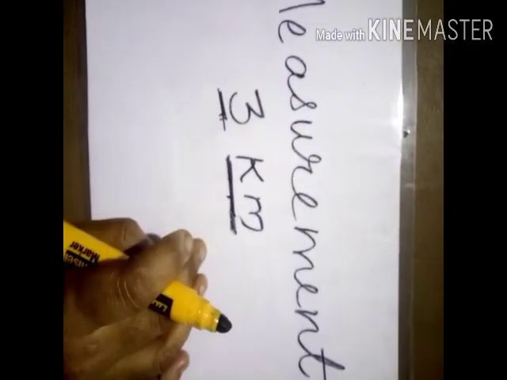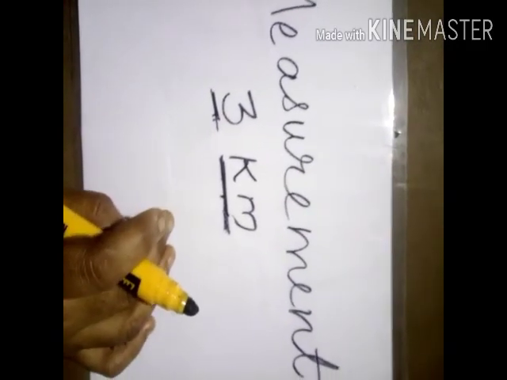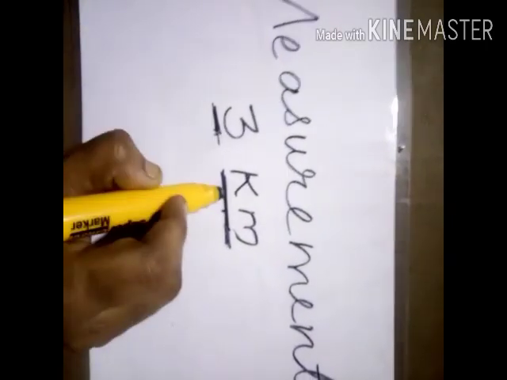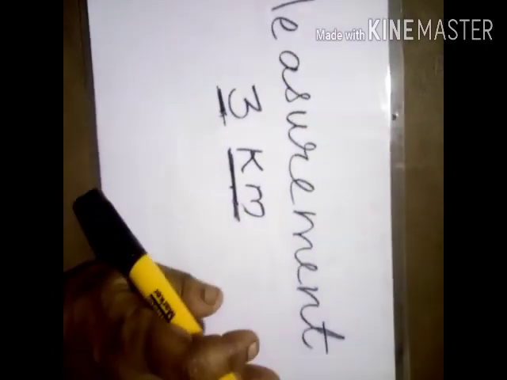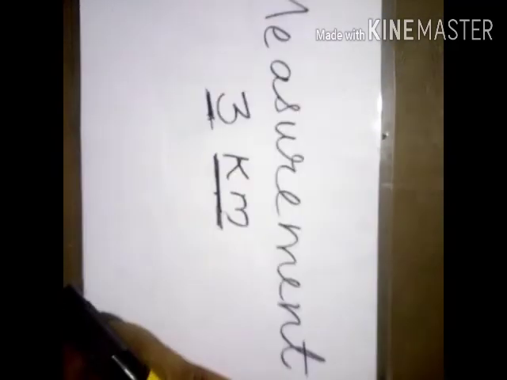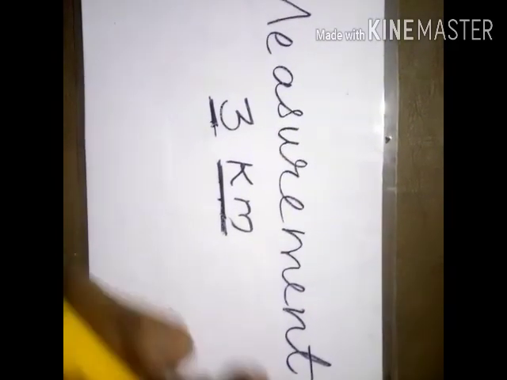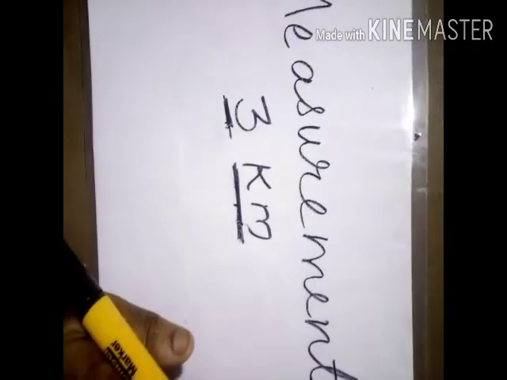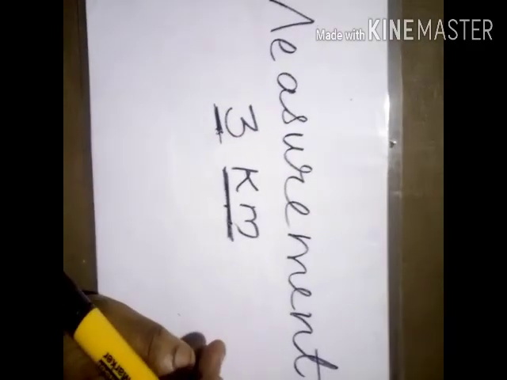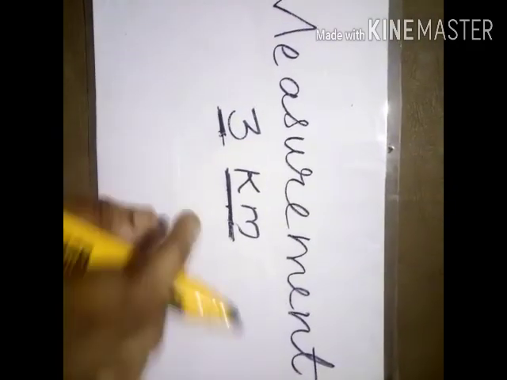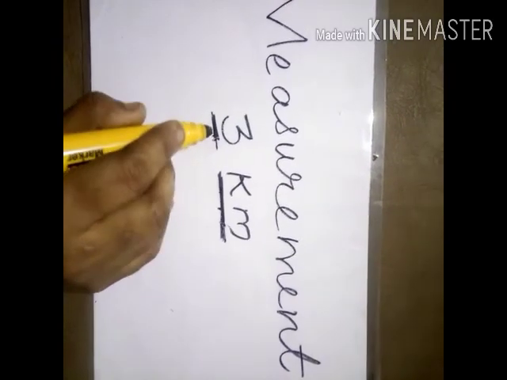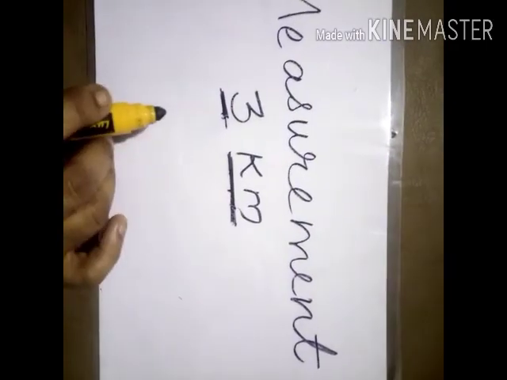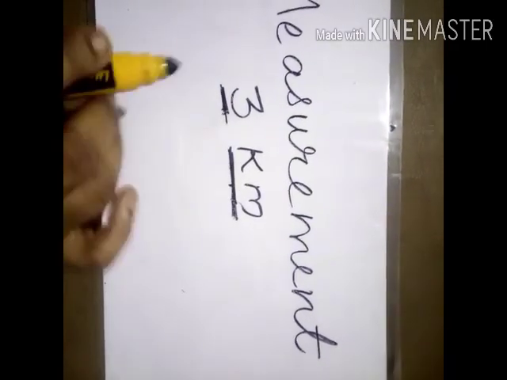When you measured the distance, then only you got that it is 3. That is kilometer, you know. That is your school, and the distance between your school and your house is at least some kilometers. But how much, that you don't know. So when you measured, you got 3. So 3 is unknown and kilometer is known. When we measure, only then we get 3.